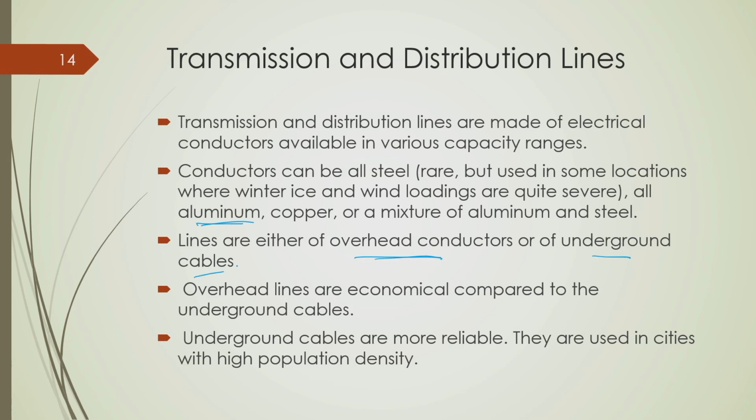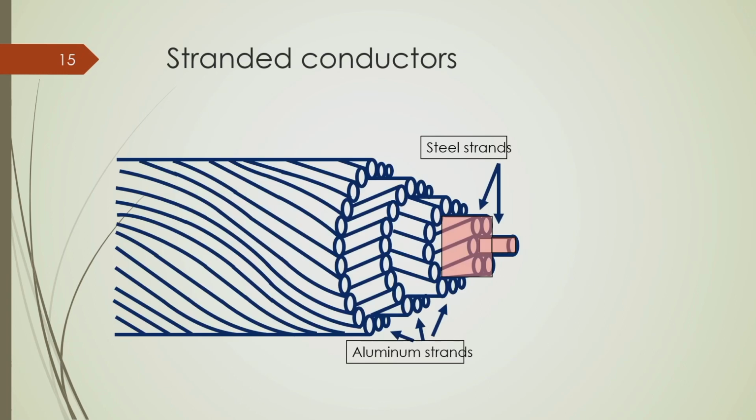Except in some metropolitan cities, where they use underground cables for distribution purposes only, transmission lines are all overhead lines, and so are distribution lines, because underground cables are basically costly equipment. So, overhead lines are economical, underground cables are more reliable, but they are costly. So, they are used in high population density areas.